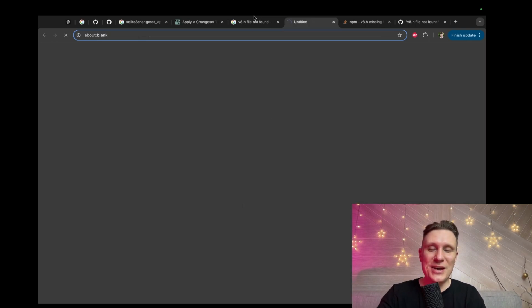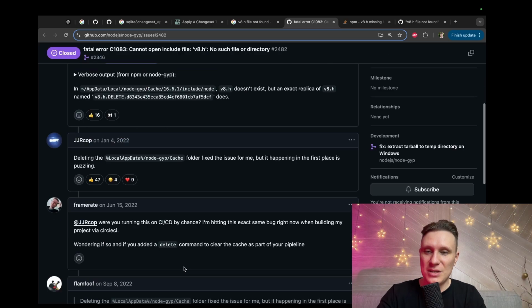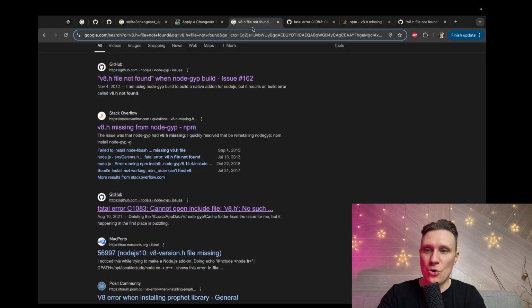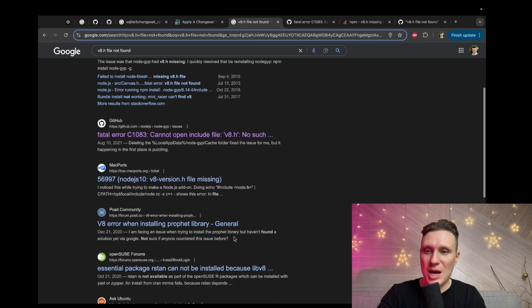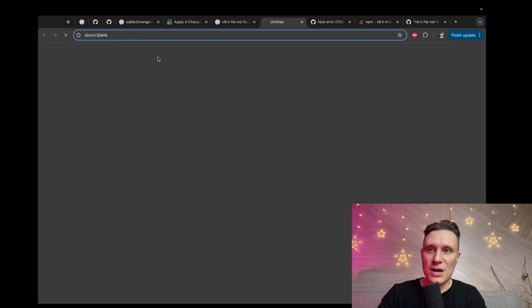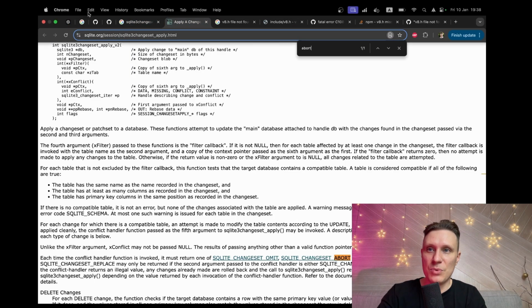How to find V8? V8 is a JavaScript engine. But I don't use GYP. I'm not drawing anything. I'm installing property. Maybe I can install V8 in developer mode, and this will add this file for me. Is this possible?